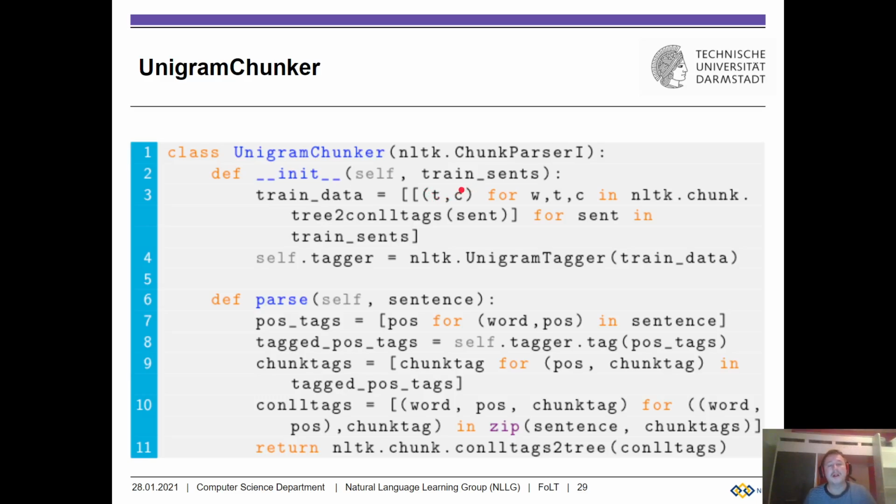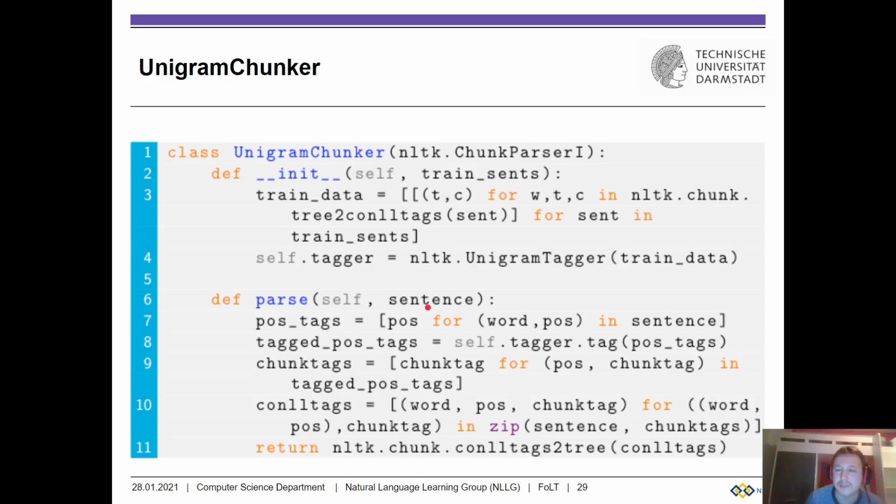We're going to keep the part of speech label and the chunk label. So we're going to use a model that is making its decision based on the part of speech label. And then we're going to use the unigram tagger that is standardly implemented in NLTK. We apply it to our training data. What's that unigram tagger going to do? Well, for each part of speech tag, it's saying the label that I will give in a new test data instance is the most frequent chunk label, right? Because we have the chunk labels here. So it's giving the most frequent chunk label, no matter in which context the word or the POS tag is appearing. And then we're going to parse.